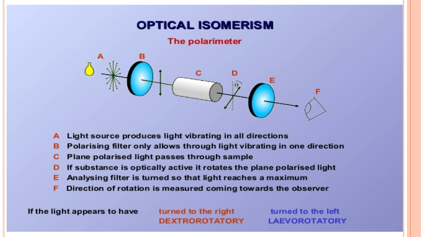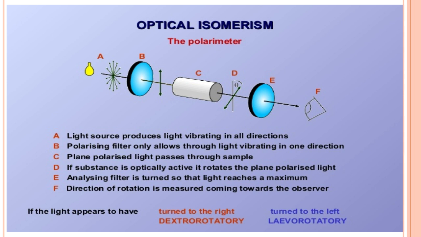This is a polarimeter, which is used to determine the optical activity of a compound. Here A is the light source, which produces vibrations in all directions, that is 360 degrees. That light passes through B, a Nicol prism, which confines all the vibrations to a single plane, shown after B by one black line. This light then passes through sample C, where we place our sample.